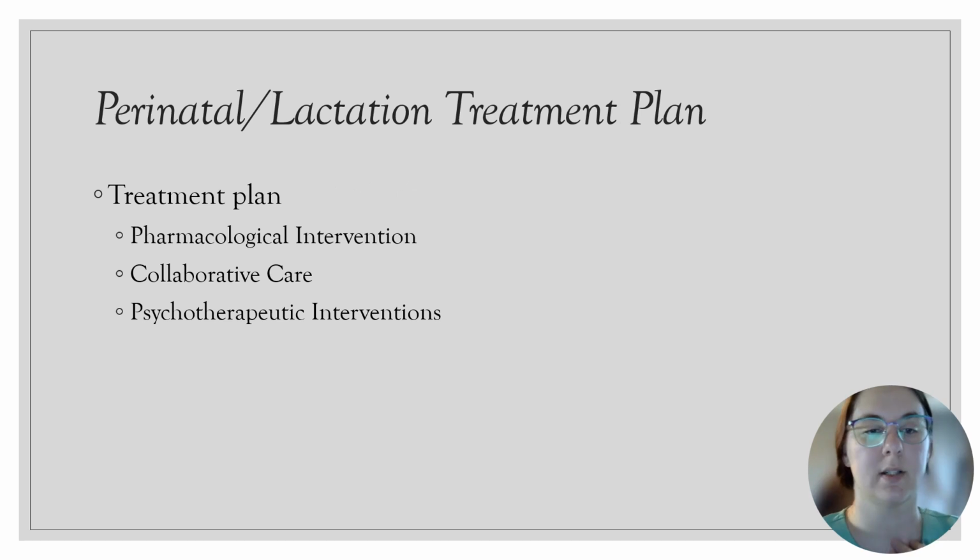Next is discussing the pharmacological interventions. These medications are going to be recommended as the second generation SSRIs, including sertraline and fluoxetine, citalopram, and escitalopram. Secondary recommendations include duloxetine, venlafaxine, fluvoxamine, and paroxetine. It is important to remember that providers should start with the lowest effective doses and minimize switching medications that were pre-existing to the pregnancy, and that medications may need to be increased above the usual therapeutic range in late pregnancy.